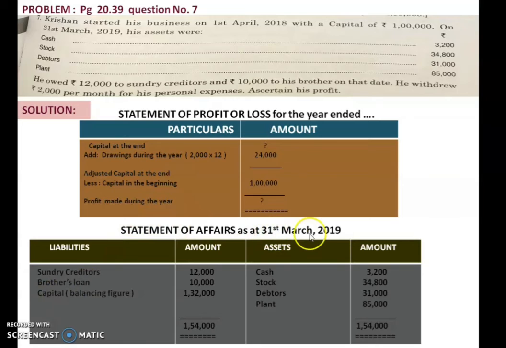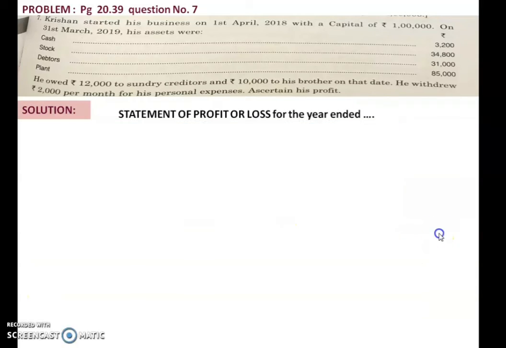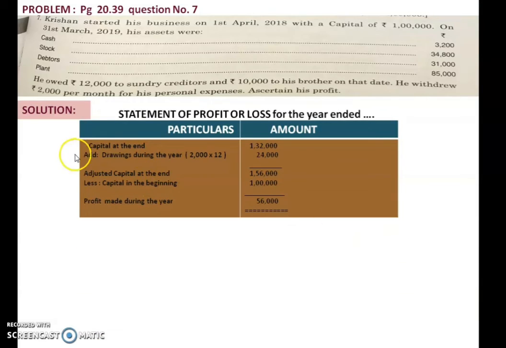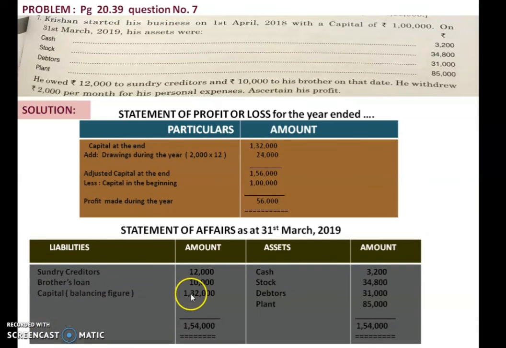The end means 31st March 2019 is your balance sheet you have prepared, and from that you calculated the capital. This amount you can put over here. So your statement of profit and loss account will look like this. Capital at the end 1,32,000. You have calculated that capital and you got that amount. Now you can put this 1,32,000 over here.